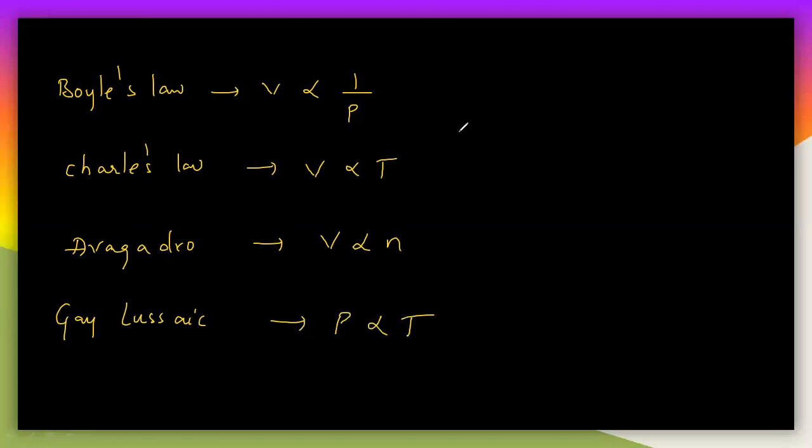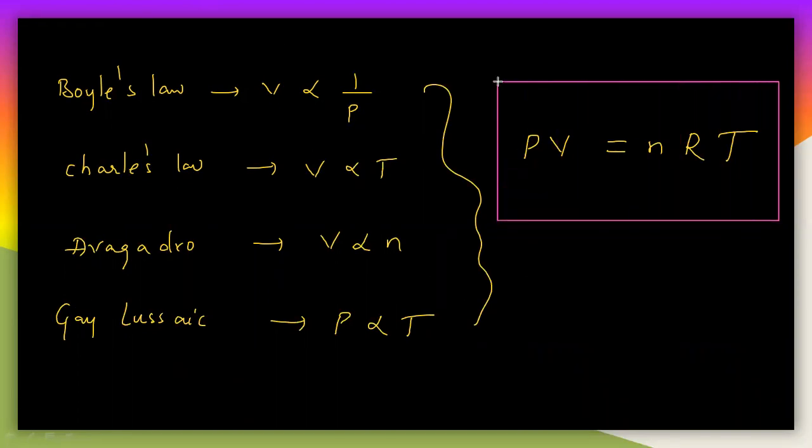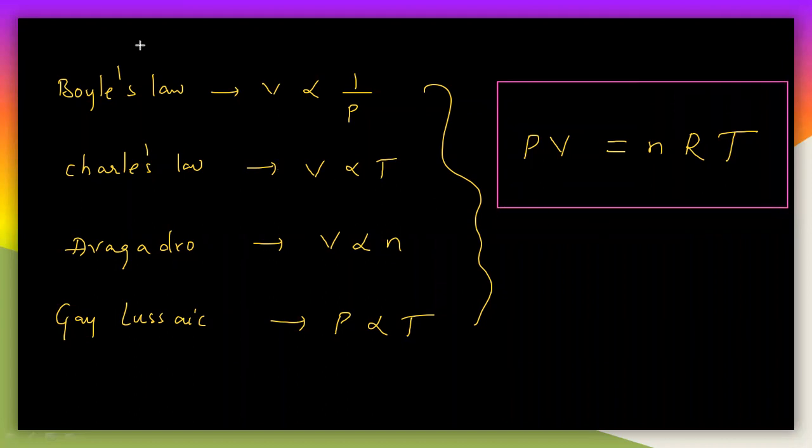So observe here. By using these 4 relations, you can write one equation, that is PV is equal to nRT. This is one of the famous equations, which is very, very important. PV is equal to nRT is nothing but the ideal gas equation. So how do you get this particular equation? By using these 4 laws. So let us check all these things once again.